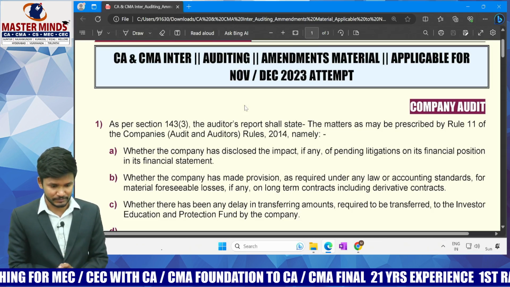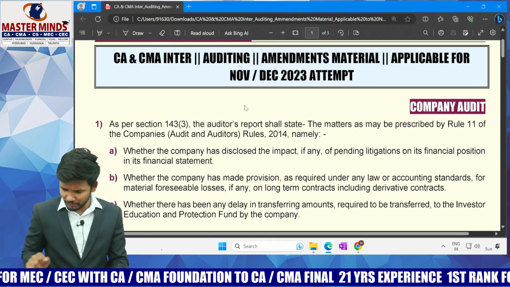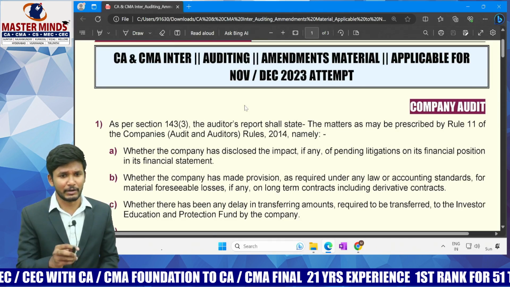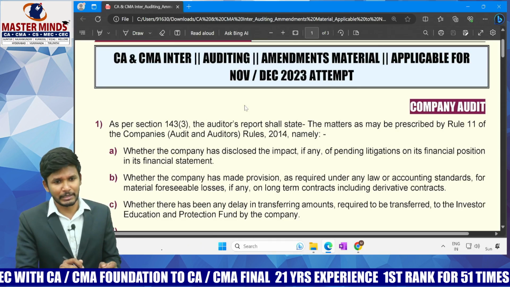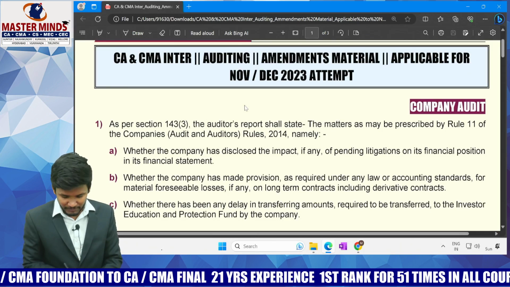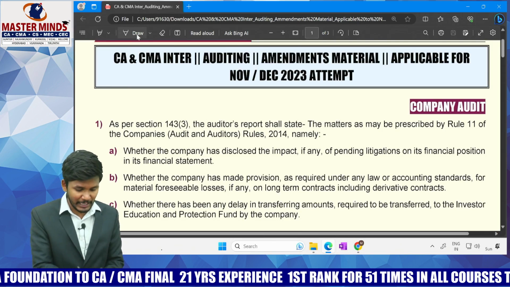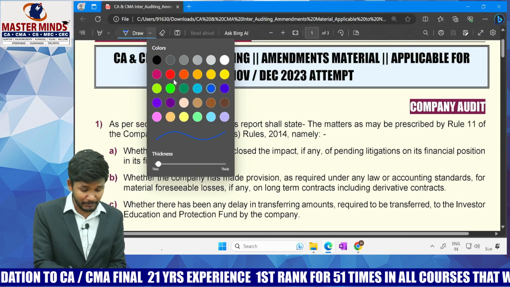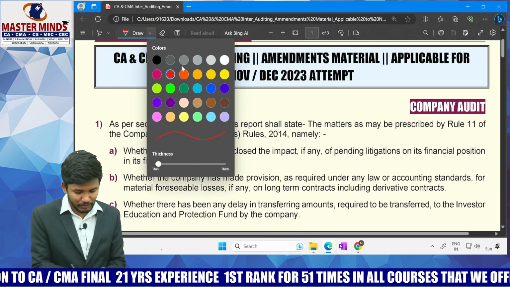The first amendment is in the company audit chapter. Now, what is that amendment, sir? Before that, let me have a brief discussion of the main provision which exists. Then we'll come to the amendment requirement.